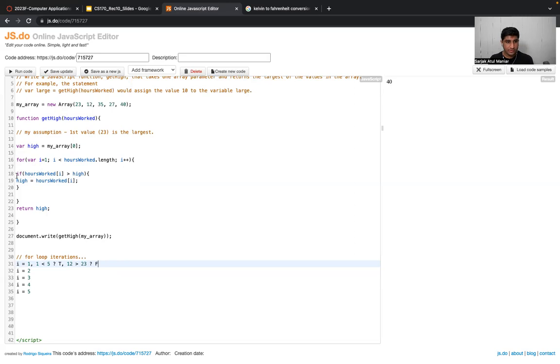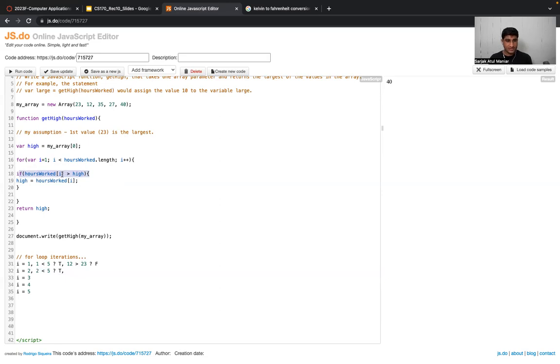So we don't go inside the if block. It will not return the value, and the function is not ended. It will go to the updater, the increment operator, i++. So i++ means now our i value becomes 2, from 1 to 2. So we come inside the second iteration of the for loop. Same thing we are going to repeat. Again, the condition: i less than hoursWorked.length. Is 2 less than 5? True. Again, go inside the for loop.